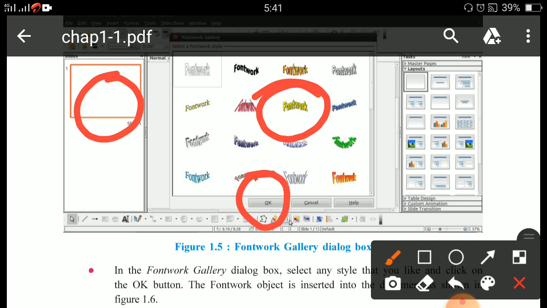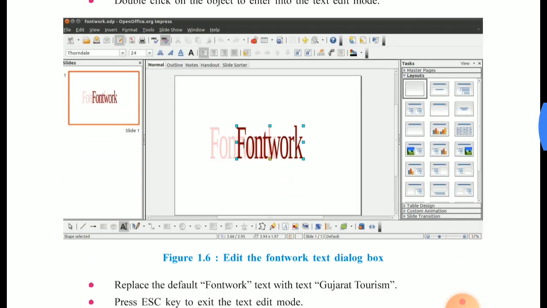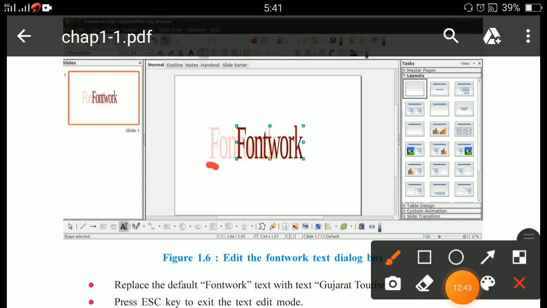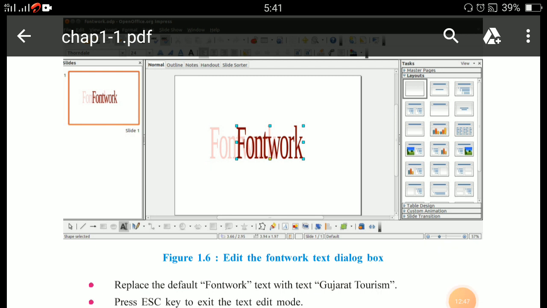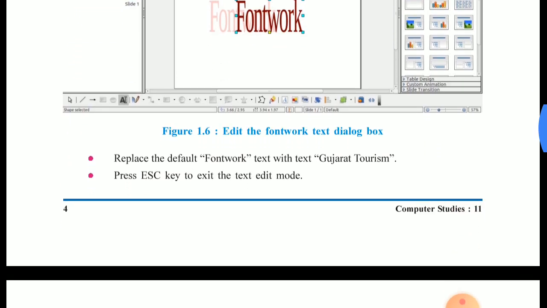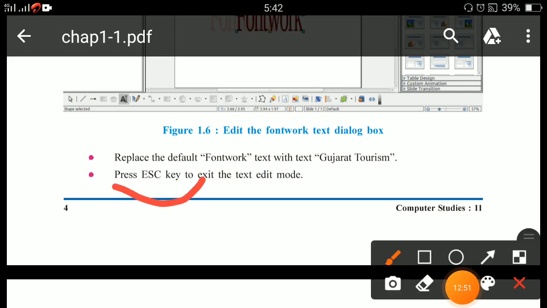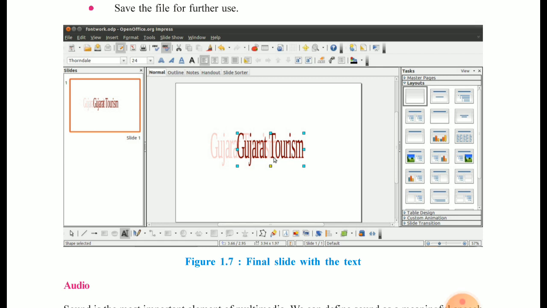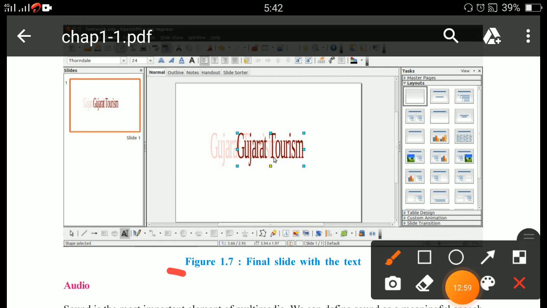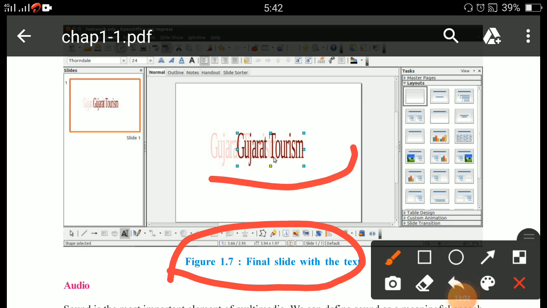Whenever you click on the OK button, this slide opens. Here, instead of Fontwork, you have to write Gujarat Tourism and press which key? Here is your MCQ: the Escape key. Then it will display this. So this is your final slide with the text Gujarat Tourism.